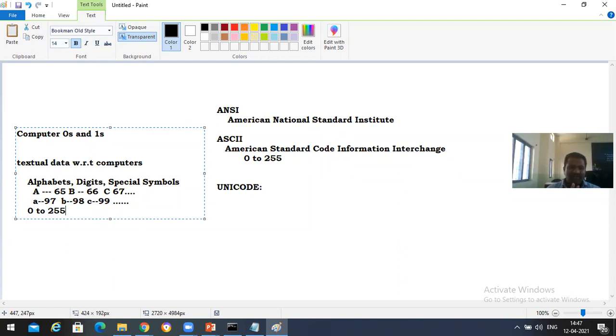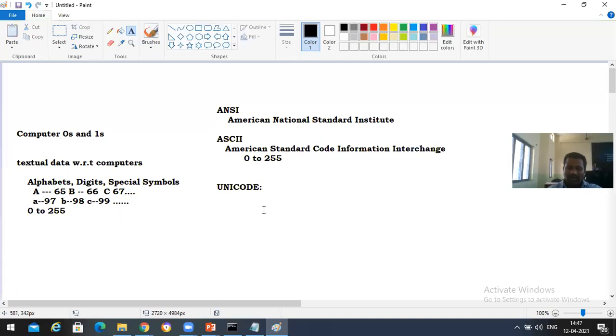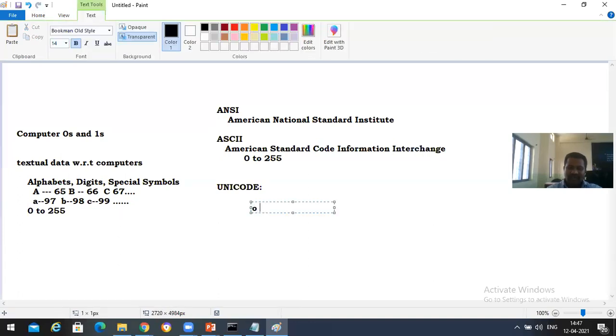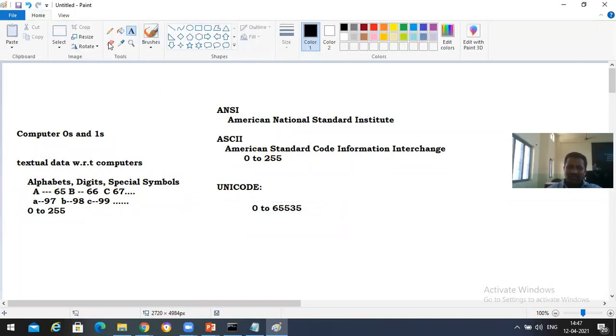But coming to Java, Java does not only support ASCII, it supports Unicode. That means Unicode, the universal code, includes values starting from 0 to 65,535. That means if ASCII supports 256 characters, Unicode supports 65,536 characters. It supports all languages' letters, as well as all the symbols that we have, and all symbols that the Java language is going to support.